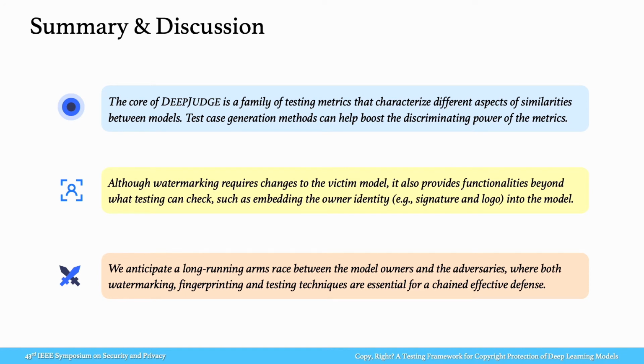As a generic testing framework, new testing metrics or test case generation methods can be incorporated into DeepJudge to help define future threats. Although watermarking requires changes to the victim model, it also provides functionalities beyond what testing can check, such as embedding the owner identity, for example, signature or logos, into the model.